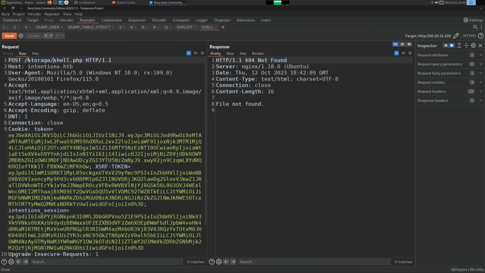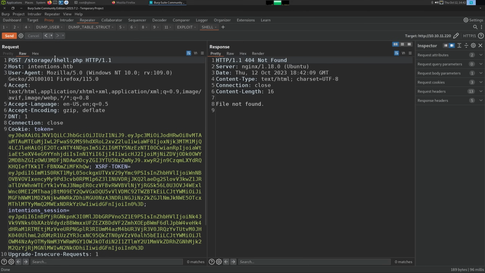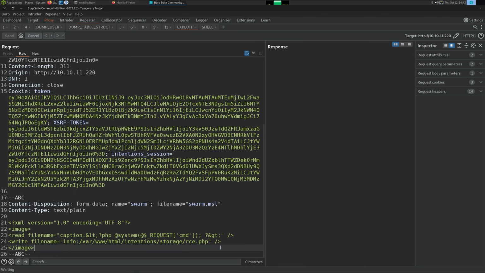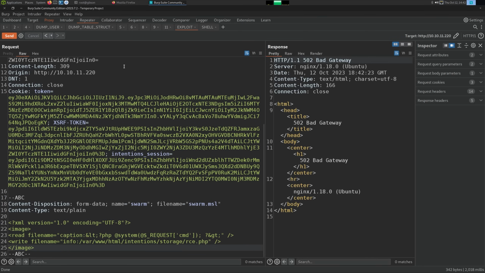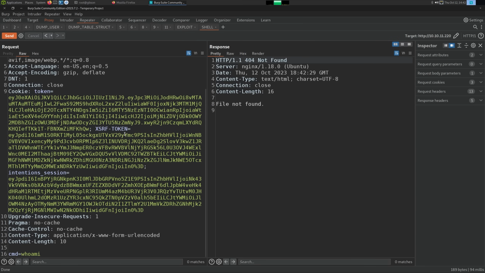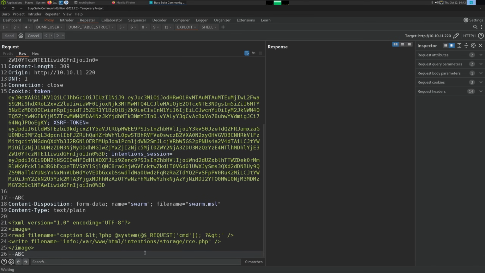10.10.11.220, that is the right IP. Let's see. Let's just rename it to something else. rce.php. Nope. I am drawing a blank why that's not working. Do we not do 2 line breaks after that?